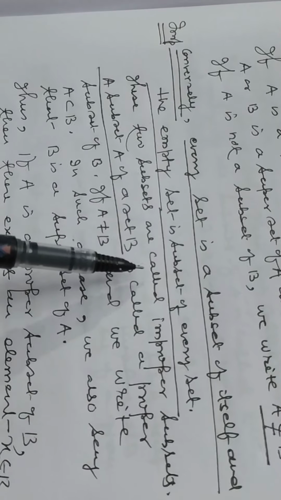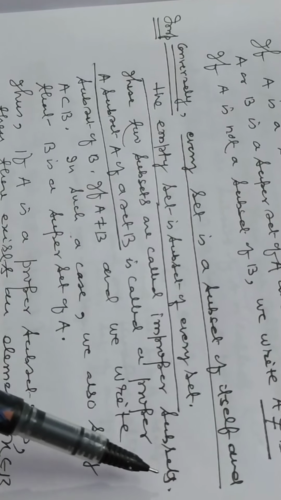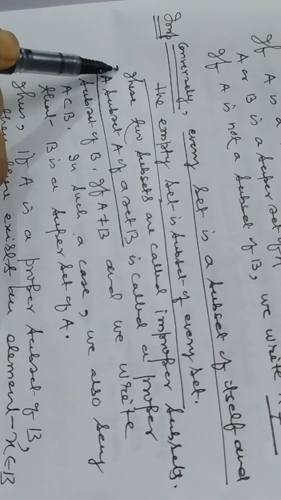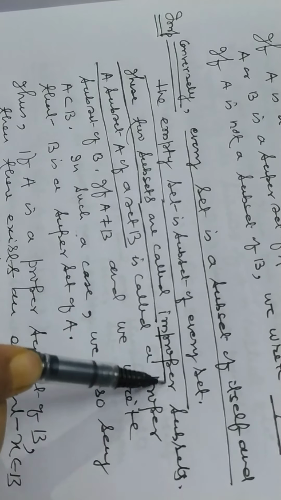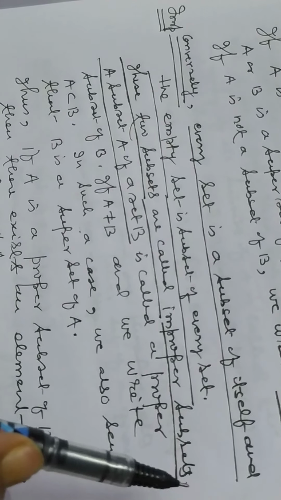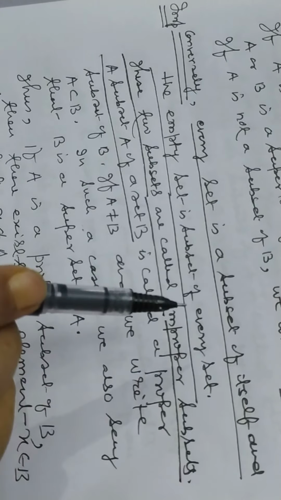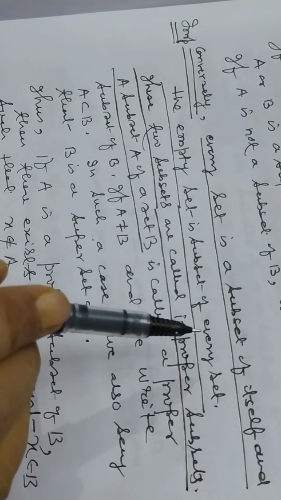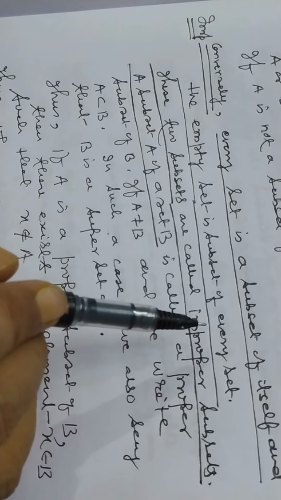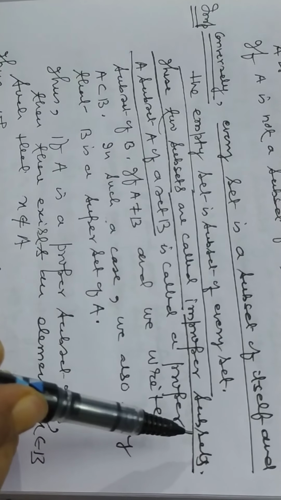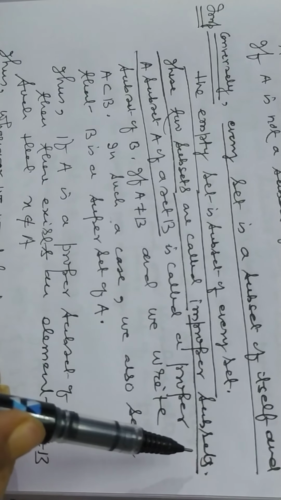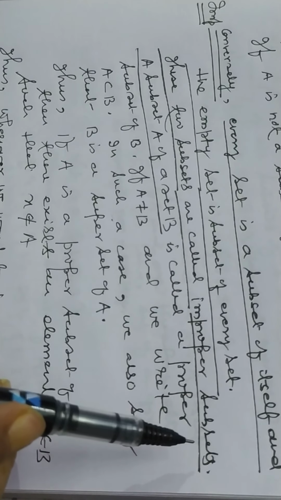These two subsets are called improper subsets. This is very important for objective type questions.